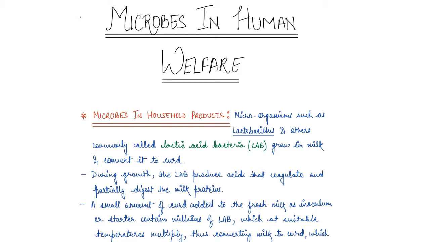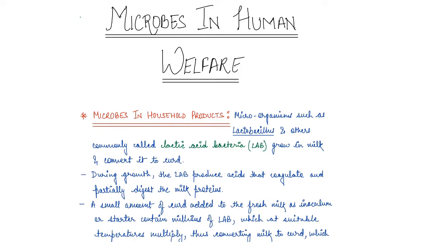So basically, guys, when we studied all about the immune system and human diseases, what we saw is that microbes are responsible for so many different types of diseases, right? In this chapter we are going to study something exactly opposite to that. We are going to see how microbes are important and good to humans in some cases as well, right? I don't know whether you guys are aware or not, but we use several microbes in our daily life.